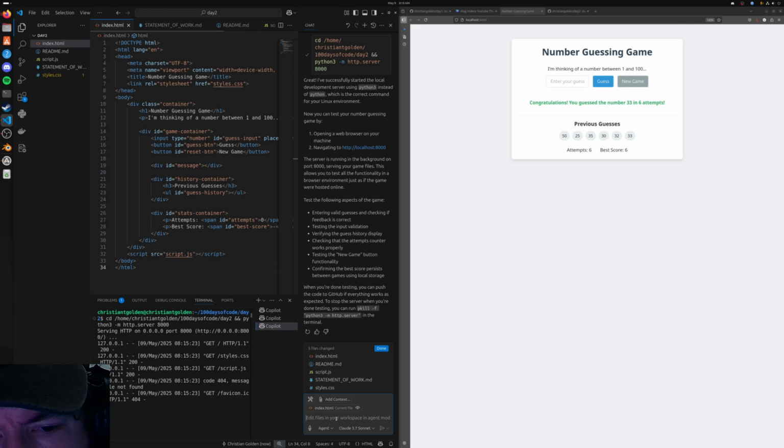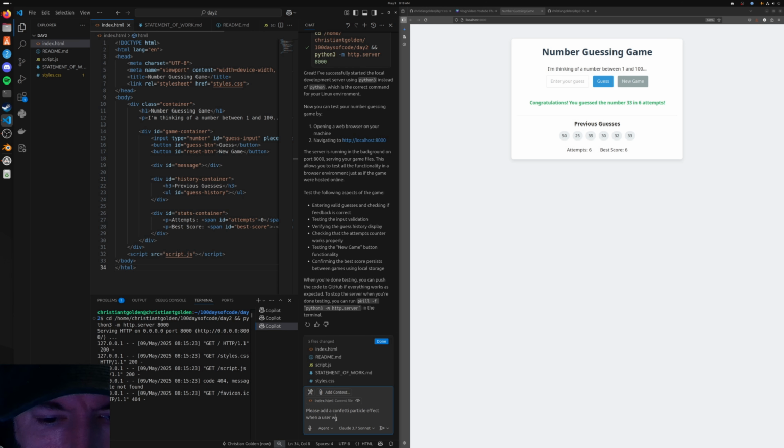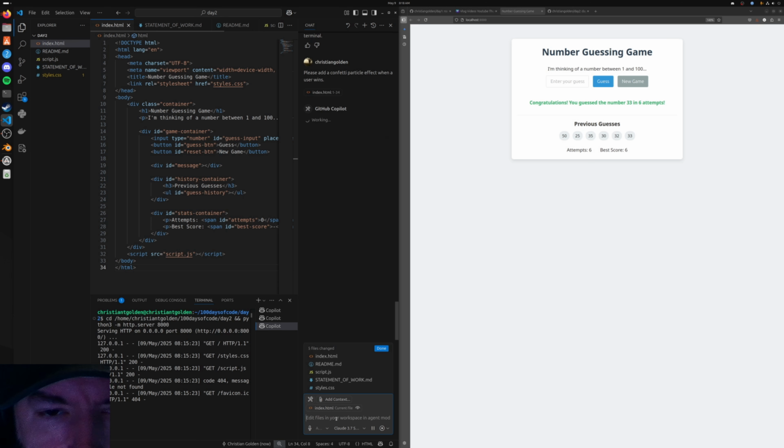And one of the enhancements that we made to the rock, paper, scissors was some confetti. We'll do that. Please add a confetti particle effect when a user wins. So it's thinking about it. While it's working on that, let's think of some other enhancements we could make. So right now it's going to work on adding some kind of confetti particle effect when a user wins.